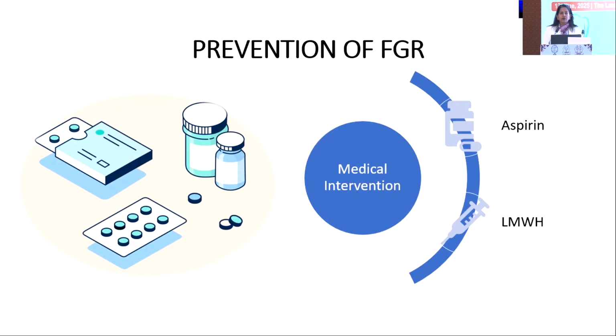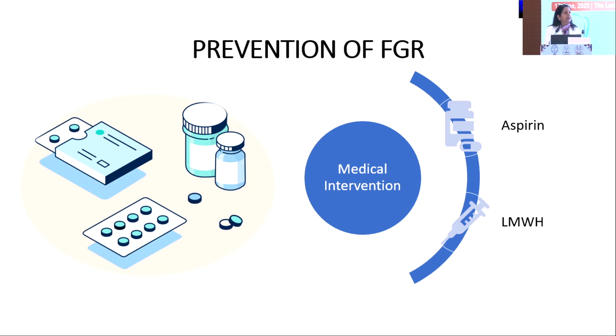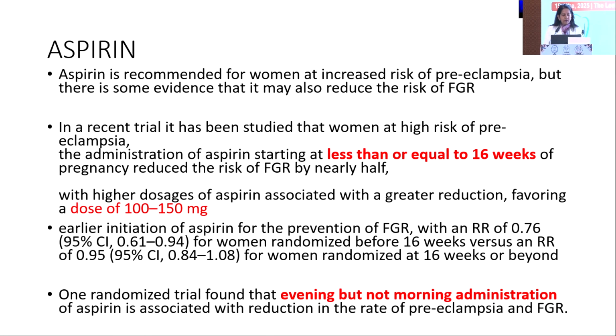The most important is prevention of IUGR. Suppose on history, examination, or ultrasound we find that this woman is at high risk of developing IUGR, what is the role of aspirin? There have been many trials, and the main trial done to see the role of aspirin in reducing IUGR did not support the use of aspirin only for IUGR.